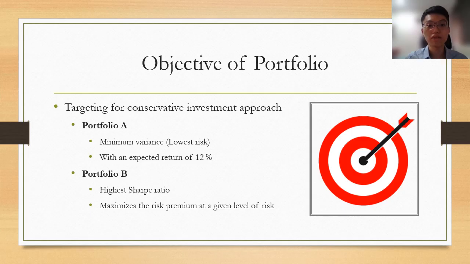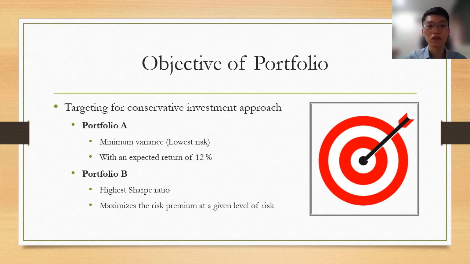Our objective is to target large cap companies, as most large cap companies are well established and often provide steady dividends. From this, we are veering more towards a conservative investment approach. We will be constructing two portfolios, which are Portfolio A and B.